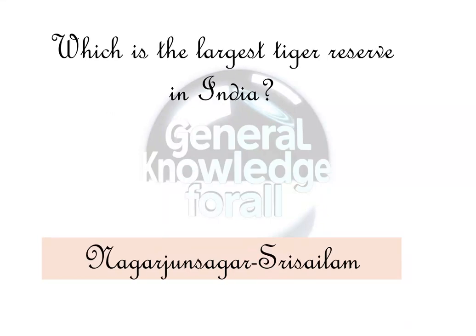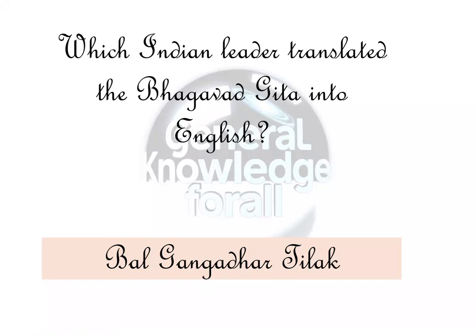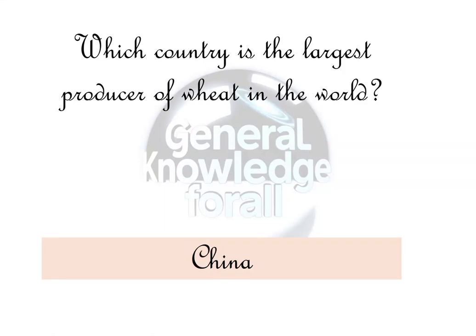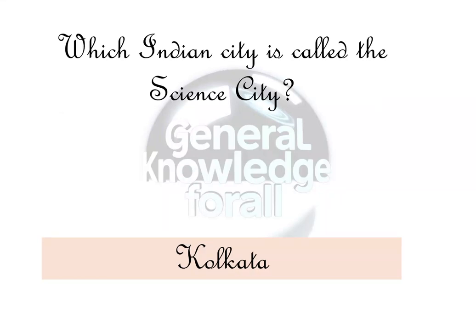Which Indian leader translated the Bhagavad Gita into English? Bal Gangadhar Tilak. What is the largest desert in the world? Sahara. Which country is the largest producer of wheat in the world? China. Which Indian city is called the Science City? Kolkata. Which lake is located near Mount Kailash? Lake Mansarovar.